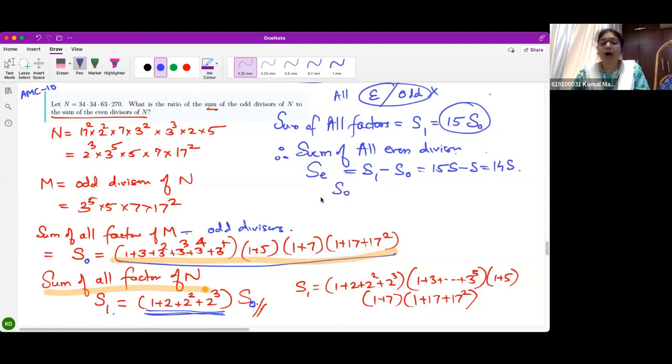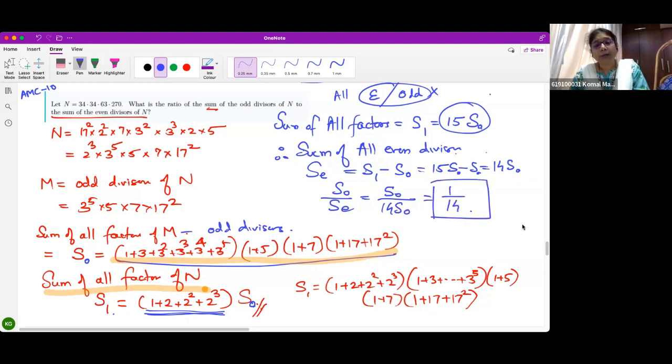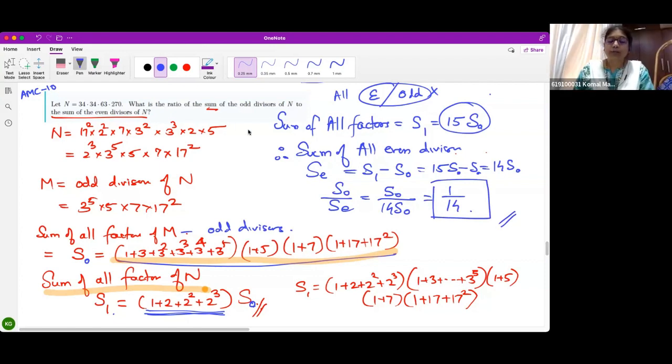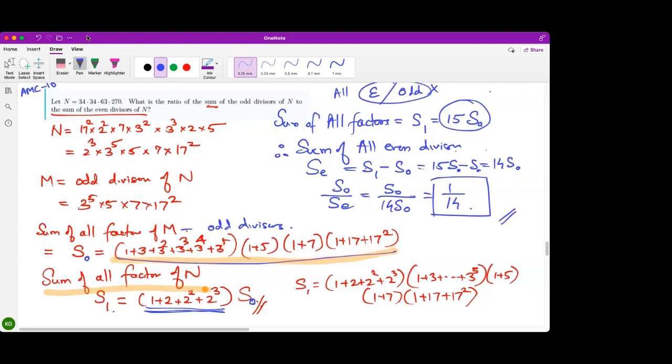So S odd upon SE will be S odd upon 14 S odd, which is 1 by 14. Followed? Is that clear? Any doubt, anybody? Sorry, I didn't read the question. Any doubt? No, ma'am.